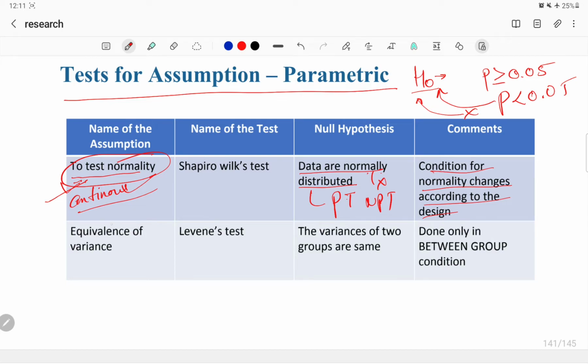Okay, and there is one special condition for between group. Between group means when you are using two groups, one control, one experimental group in a research. So you have to check equivalence of variance. That means you have to check the baseline, if they are starting from the same point. For example, we are going through a race event, and even if you have run any marathon or any simple race, 100-meter, there's one starting point. Okay, and there will be one finish line.